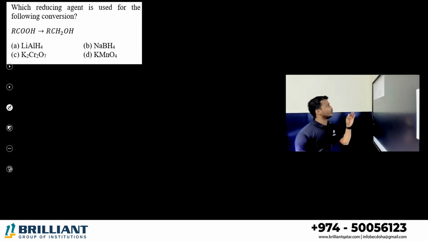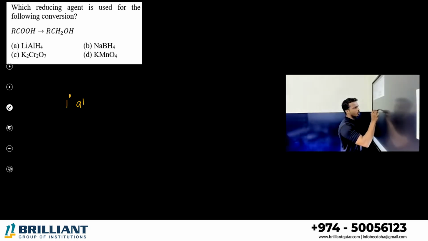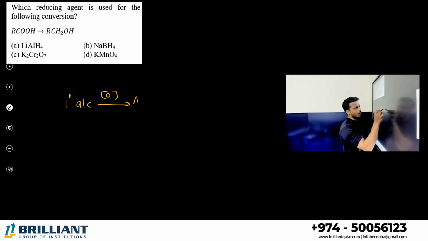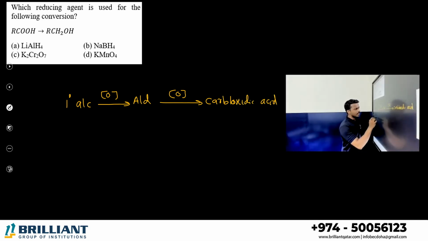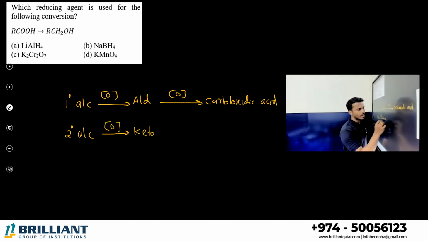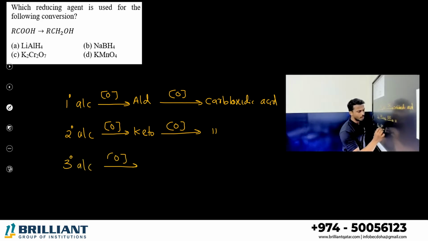Which reducing agent is used for the following conversion? A carboxylic acid is given. You have to convert it to alcohol. You know the general trend of oxidation and reduction. Primary alcohols on oxidation always give aldehyde. Aldehyde on further oxidation gives carboxylic acid, right? Similarly, secondary alcohol on oxidation gives ketone, right? Ketone on oxidation gives carboxylic acid again. What about tertiary alcohol? Tertiary alcohol will not undergo oxidation.